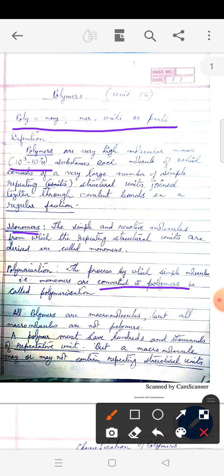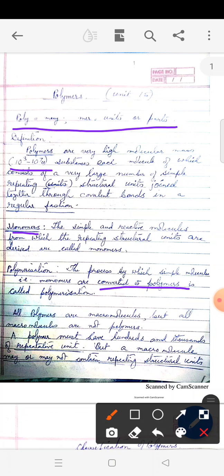All polymers are macromolecules. Macro means large. So all polymers are very large molecules, but all macromolecules are not polymers. For example, hemoglobin and chlorophyll are macromolecules, but they are not formed by repetitive units of simple monomers, so they are not polymers.